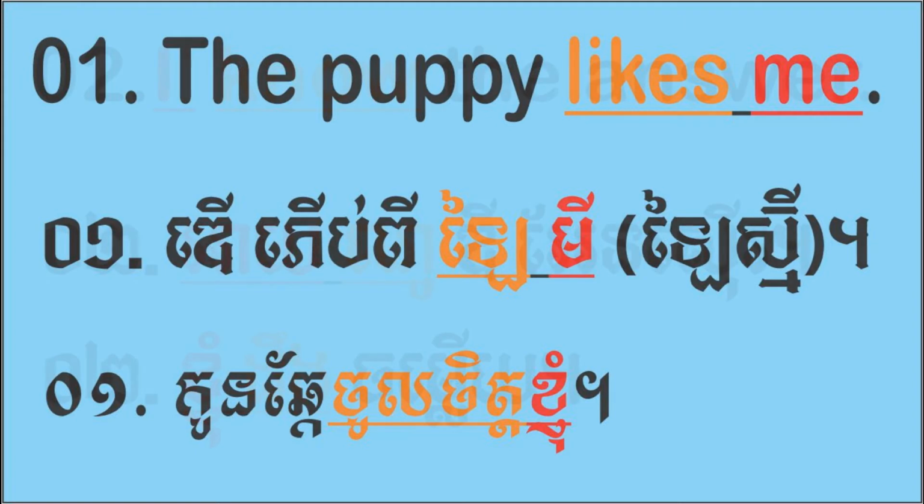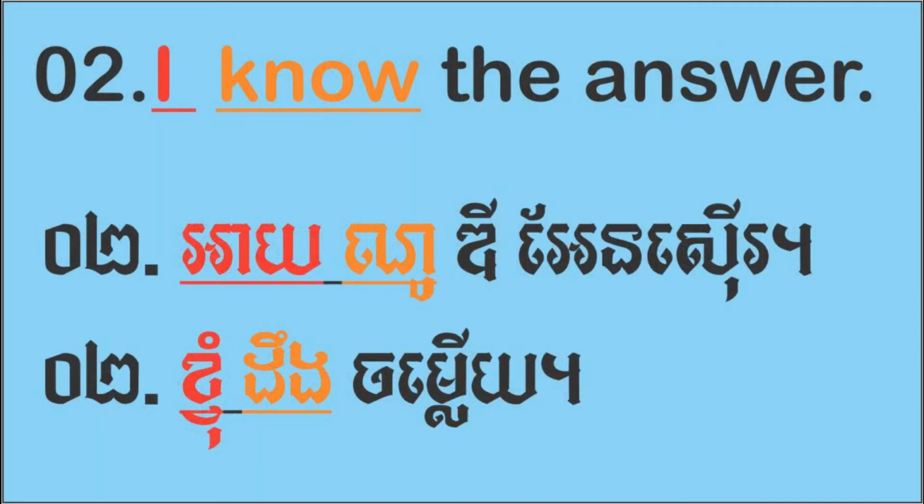Okay, number 2, people. Number 2. I know the answer. Look at the word I and know. The word I is before, or in front of, the verb know.